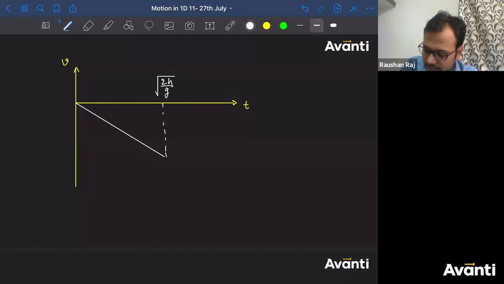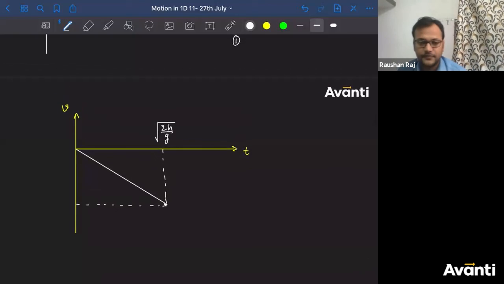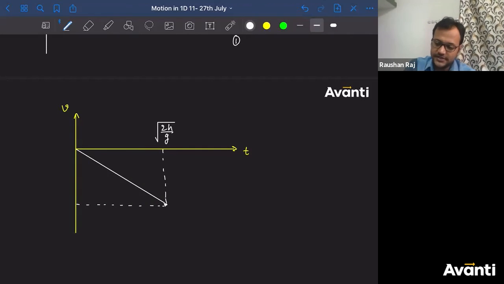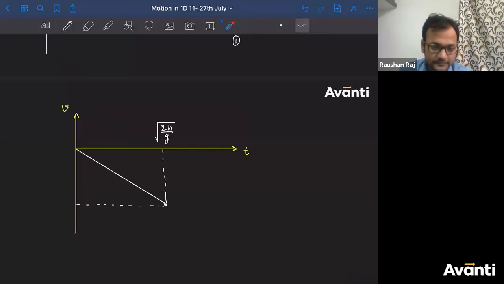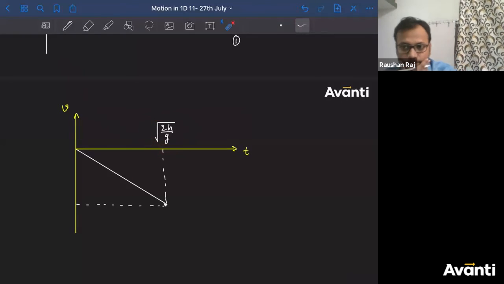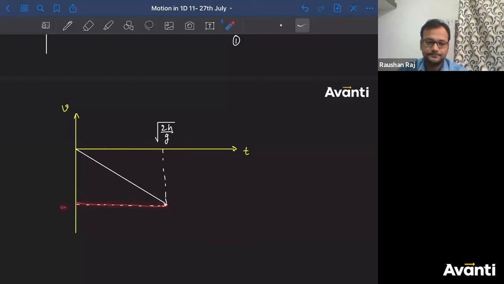2h by g. Tell me what will be the velocity at maximum height? Not maximum, at the ground, not at the maximum height, at the ground. Because this is the time when the particle will reach the ground. So what will be the velocity at that time? So the initial velocity was 0.